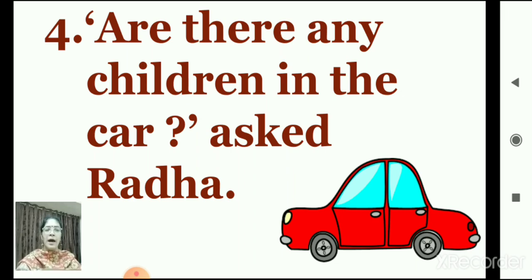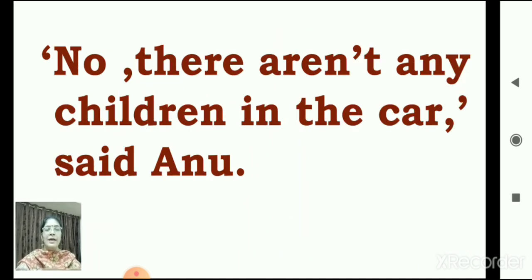No, there aren't any children in the car. Yes, very good. Let's read what is given on the screen. No, there aren't any children in the car, said Anu. I will read once again with proper punctuations. Look at the answer, children.